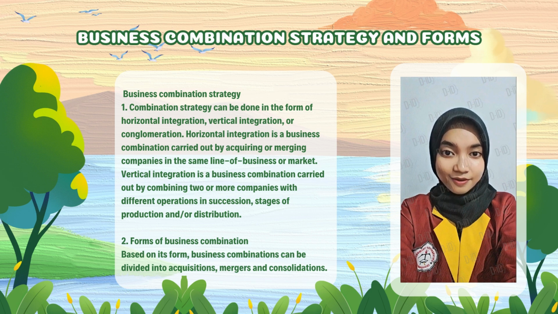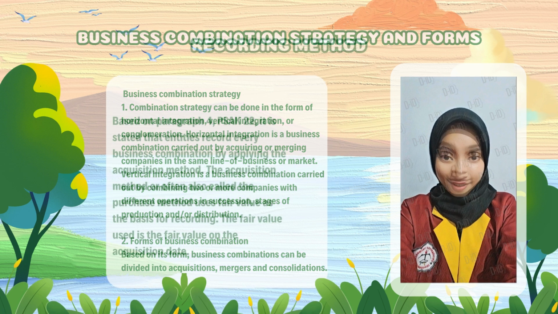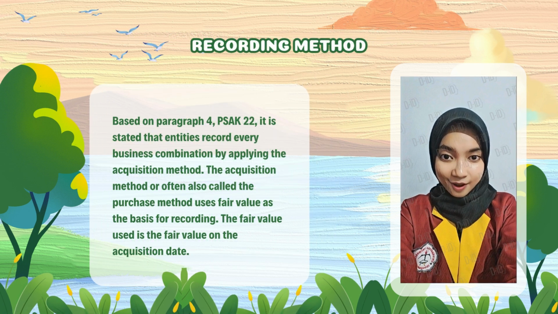2. Forms of business combination. Based on its form, business combinations can be divided into acquisitions, mergers, and consolidation. Based on paragraph 4, PSAK 22, it is stated that entities record every business combination by applying the acquisition method. The acquisition method, or often also called the purchase method, uses fair value as the basis for recording. The fair value used is the fair value on the acquisition date.